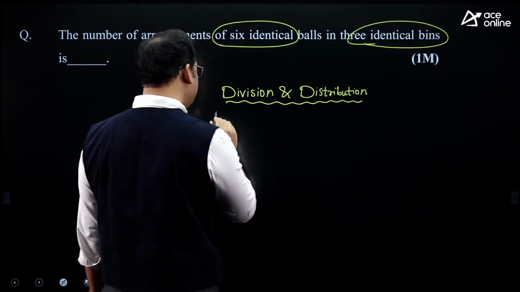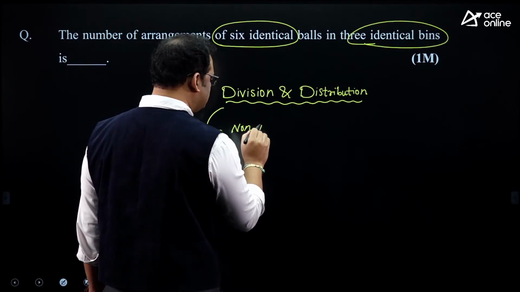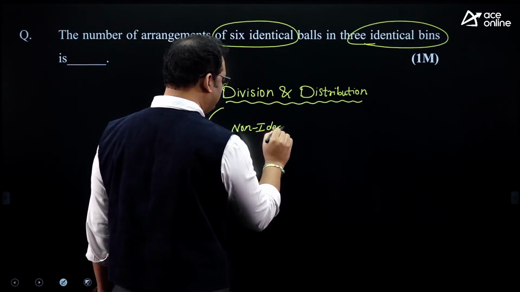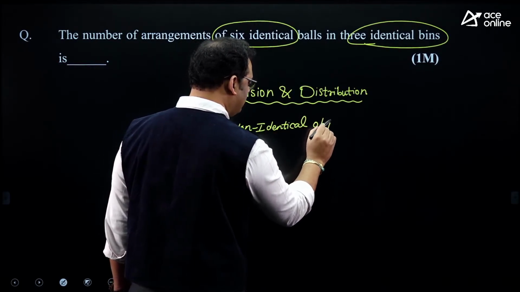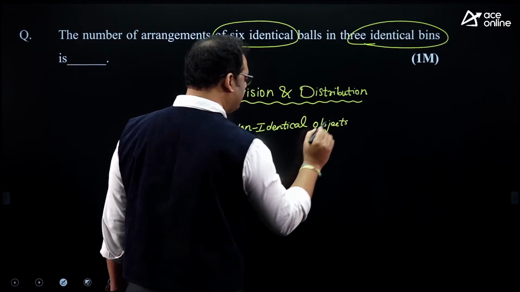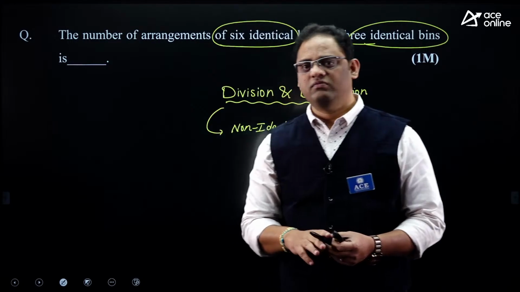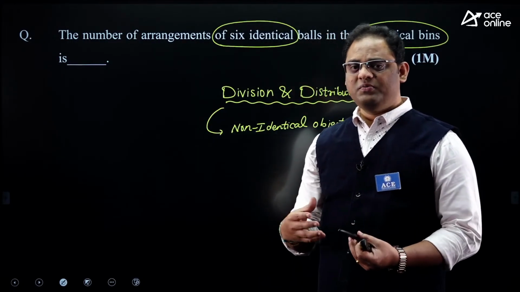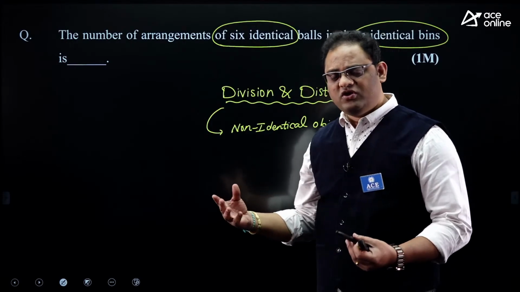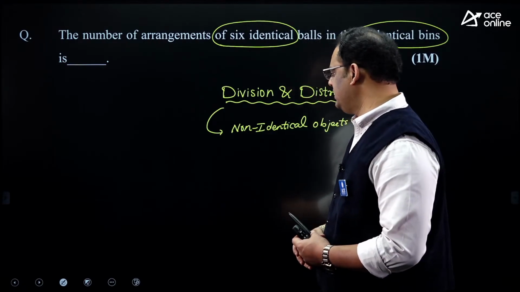In division and distribution, you can speak of non-identical objects. Objects are non-identical by their shape, color, there are many parameters for an object, right? If in all parameters it is the same, you can call it identical.